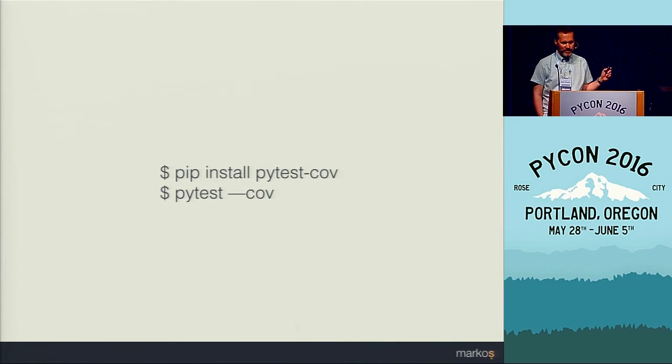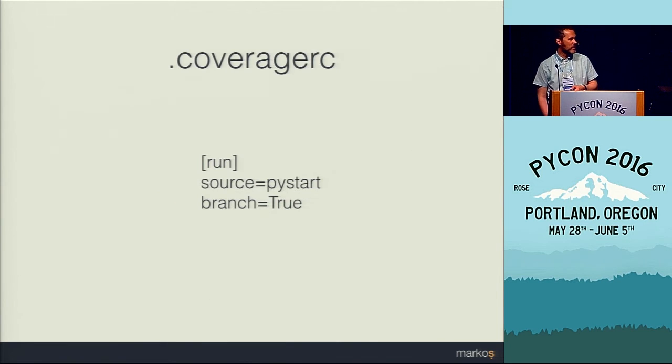Now, before I actually show an example of this, let's make another change. So create another configuration file in the root of the repository of our package and add two parameters. The source parameter limits collecting of coverage just to the directory pystart. This is a relative path to our code, because in general, we're not interested in coverage of tests and other bits of code that we haven't written.